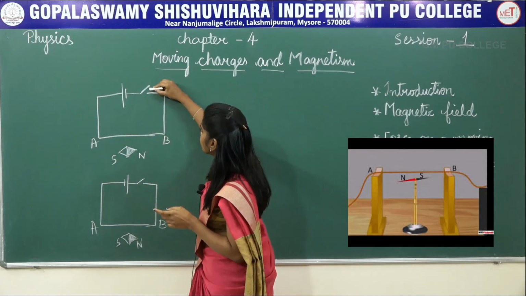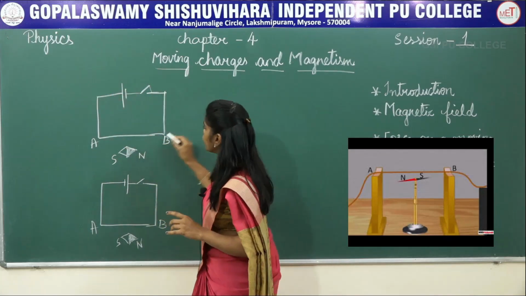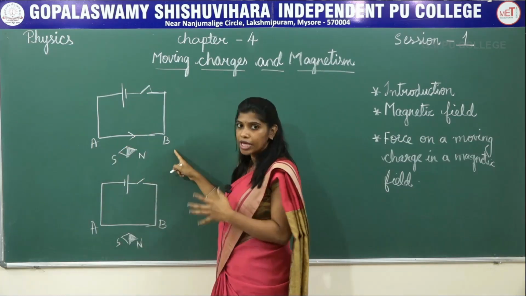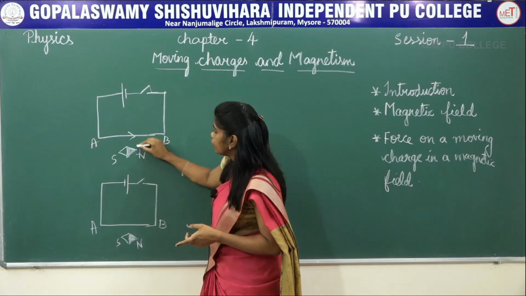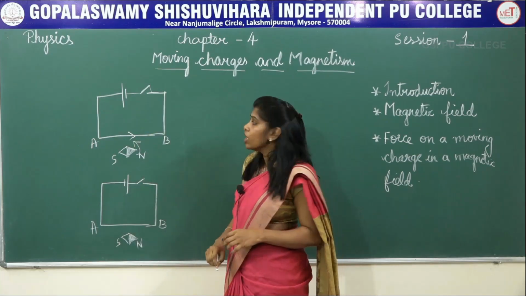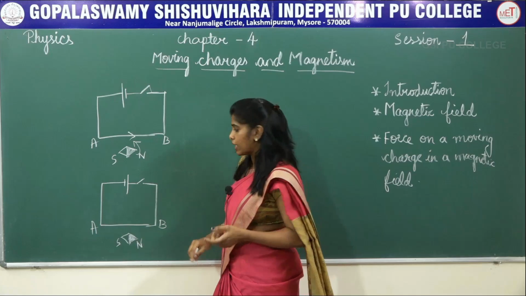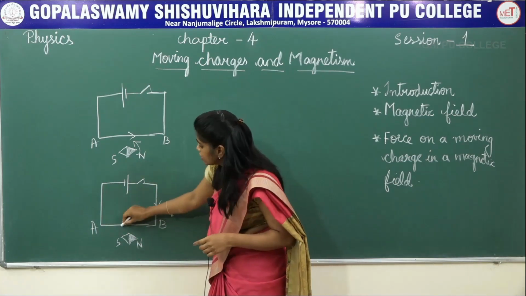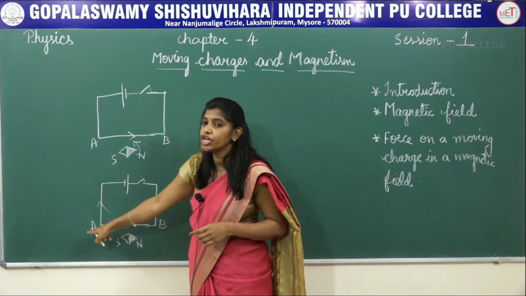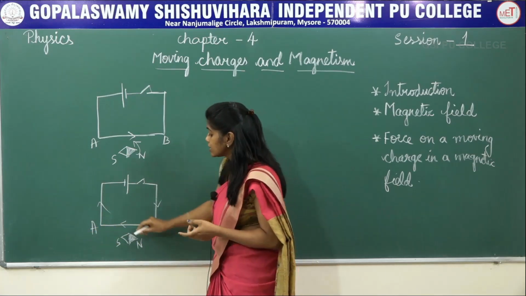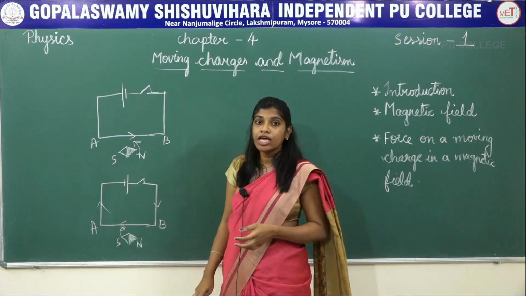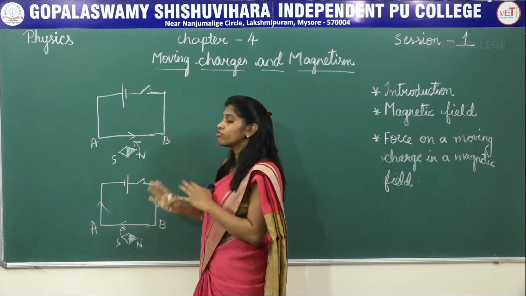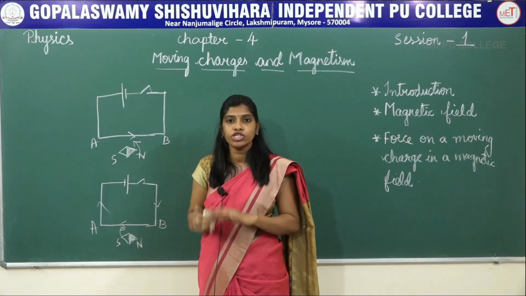So when I switch on this circuit, the current is going to get constituted in this circuit. The current starts to flow from A to B and the deflection in the magnetic needle will be shown in this direction. Now if I reverse the direction of the current, as soon as the switch is kept on, the direction of the current is reversed. The current direction is now from B to A and the deflection is seen to be reversed as well. That is, if the direction of current changes, then the direction of the deflection in the magnetic compass needle also changes.